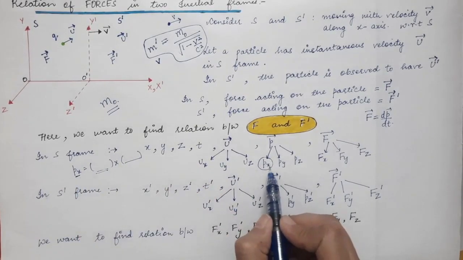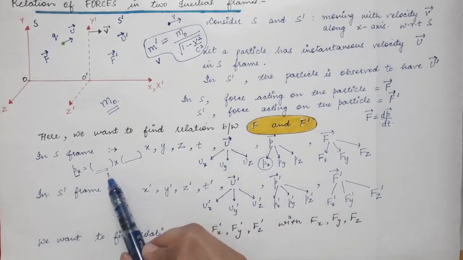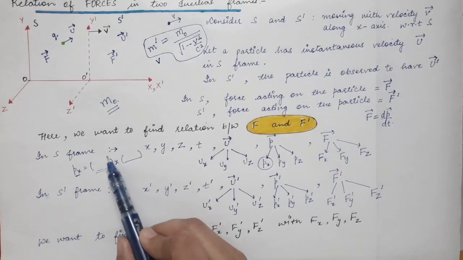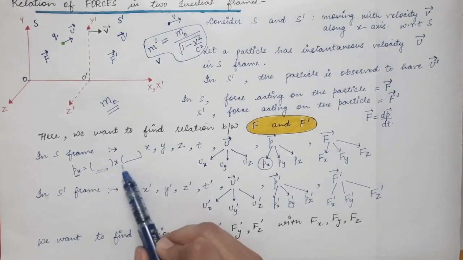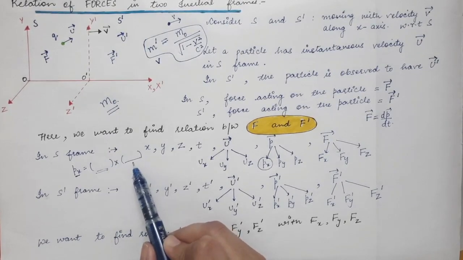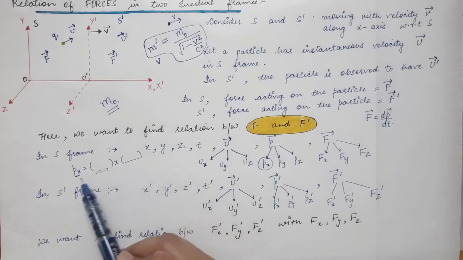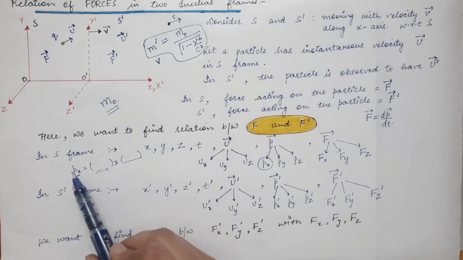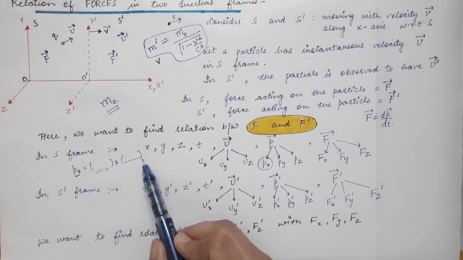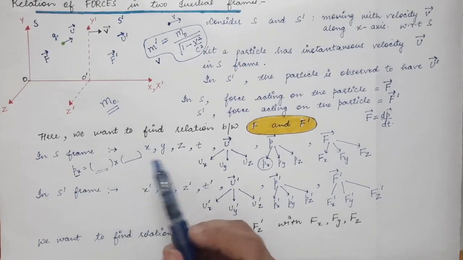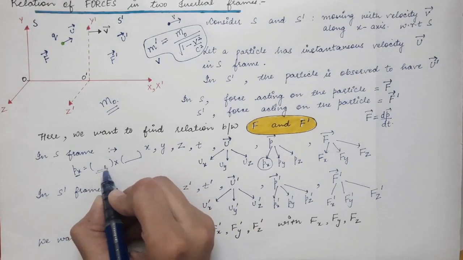If you want to find px, the x component of the momentum in S frame, that will be written as the mass of the particle in S frame times the x component of the velocity of the particle in S frame. Because here we are finding the x component of momentum, you have to use the x component of velocity only. So what will be the mass?